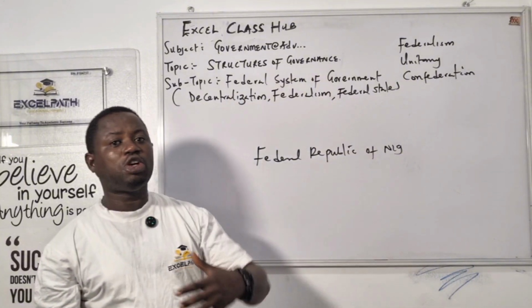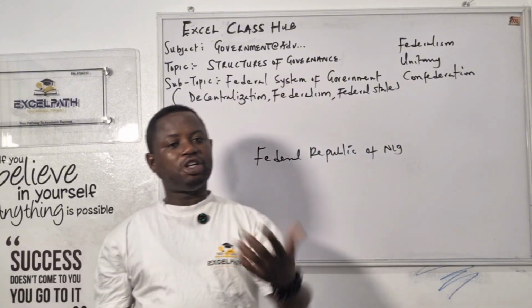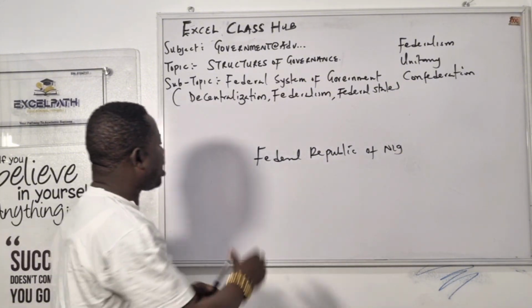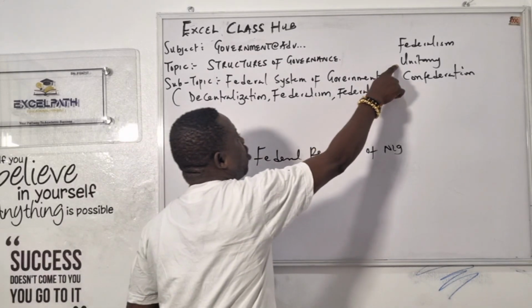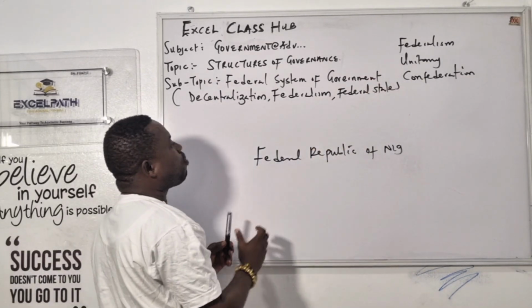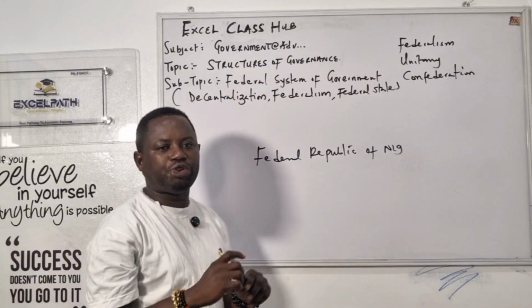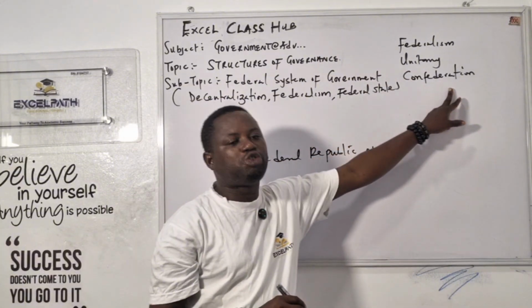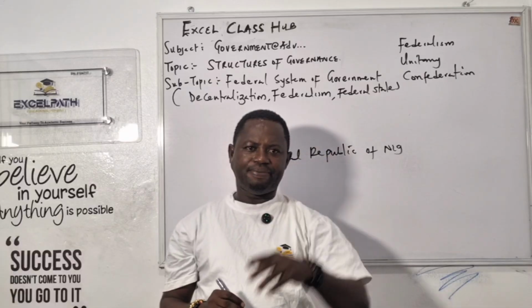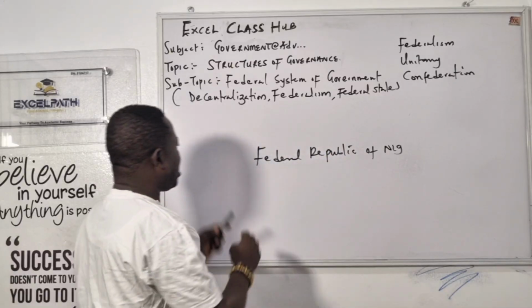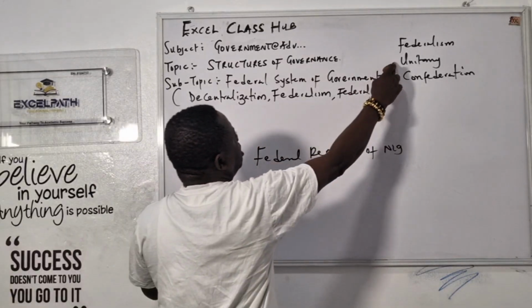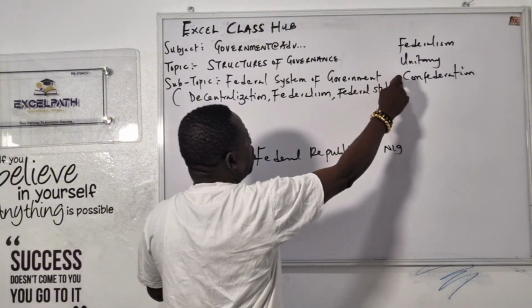You know that some countries don't use federalism. They don't call themselves federal. If you don't practice federalism, you practice the second one, that's unitary. So there are some countries that don't practice federalism. They practice unitary. Some countries practice what they call confederation. It is one after the other. Federalism goes together with unitary. Unitary goes together with confederation.